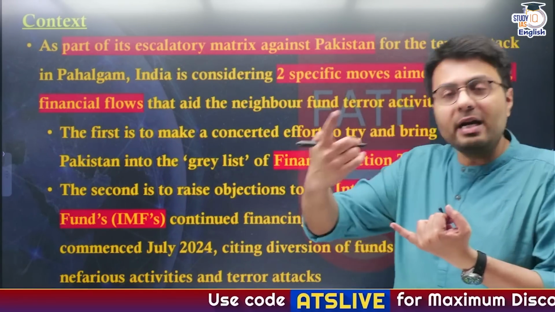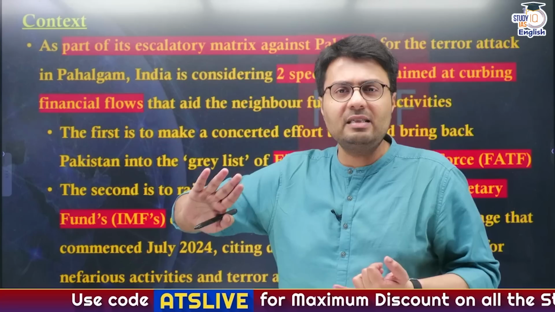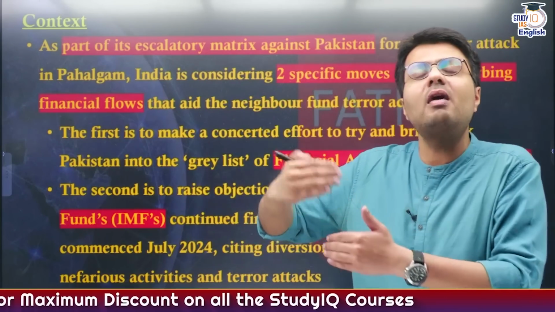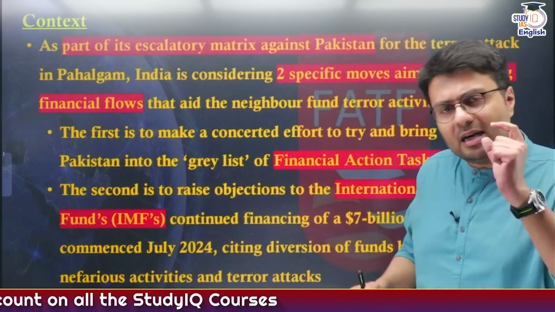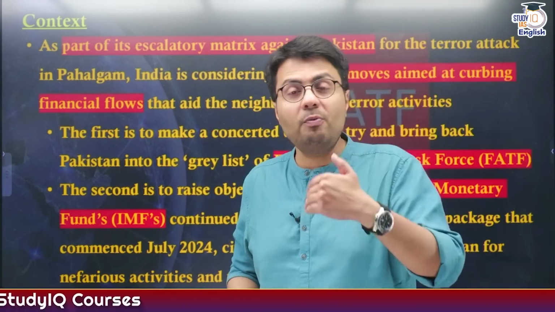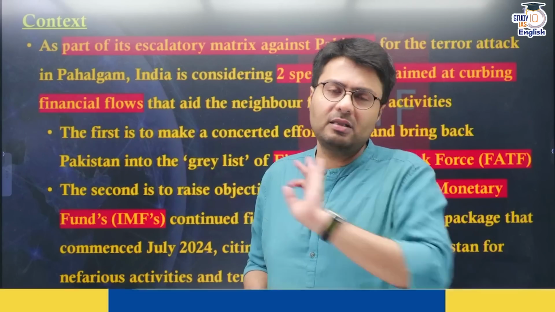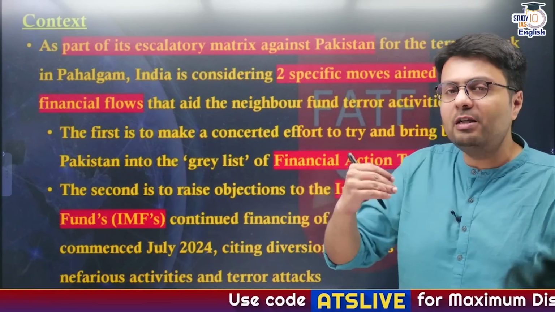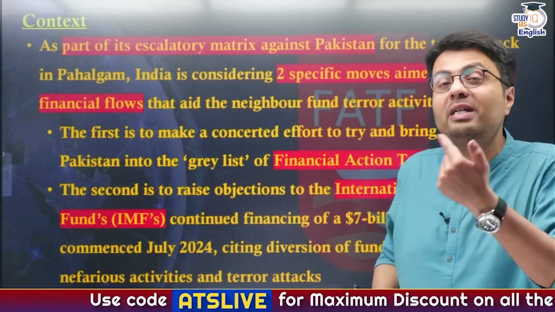First is a diplomatic measure that we have already seen. India has kept the Indus Water Treaty in abeyance and has now implemented other diplomatic measures also. It is also expected that India will take military action on Pakistani soil. But in today's discussion, we'll be covering some of the diplomatic measures that India is going to take now.